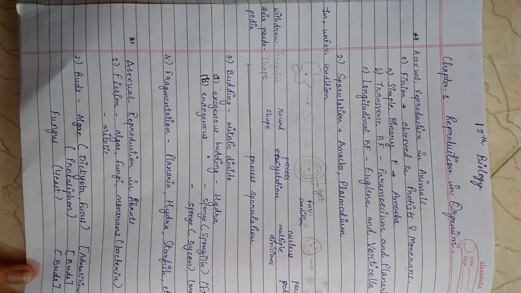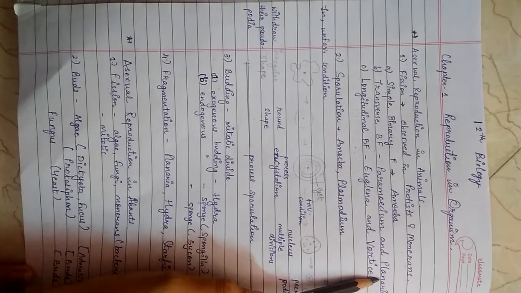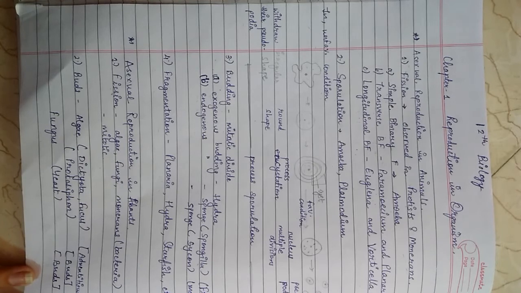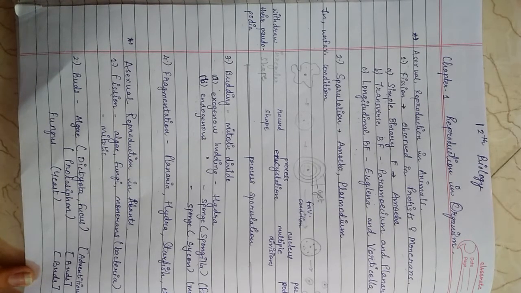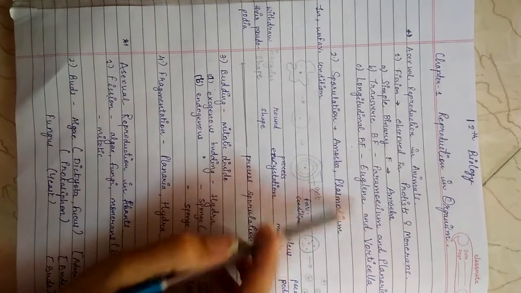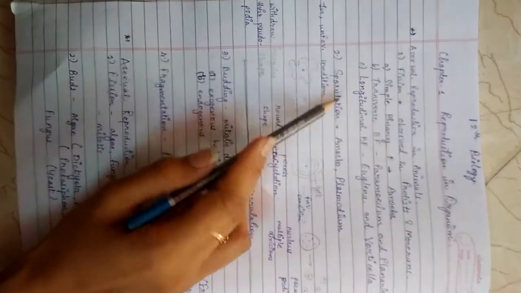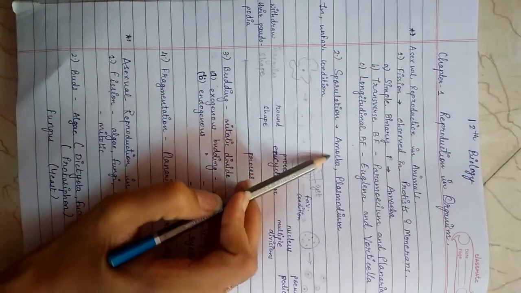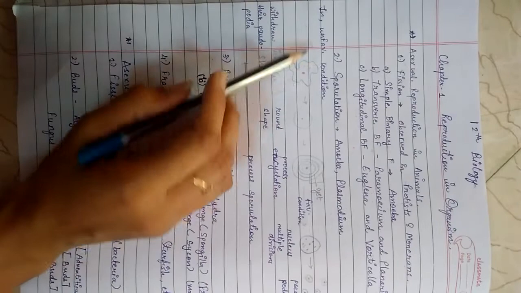Number second is transverse binary fission, which is seen in Paramecium and Planaria. If the plane of cytoplasmic division coincides with the transverse axis of the individual, the fission is termed transverse binary fission. Number third, when the cytoplasmic division coincides with the longitudinal axis, it is known as longitudinal binary fission, which is seen in Euglena and Vorticella.